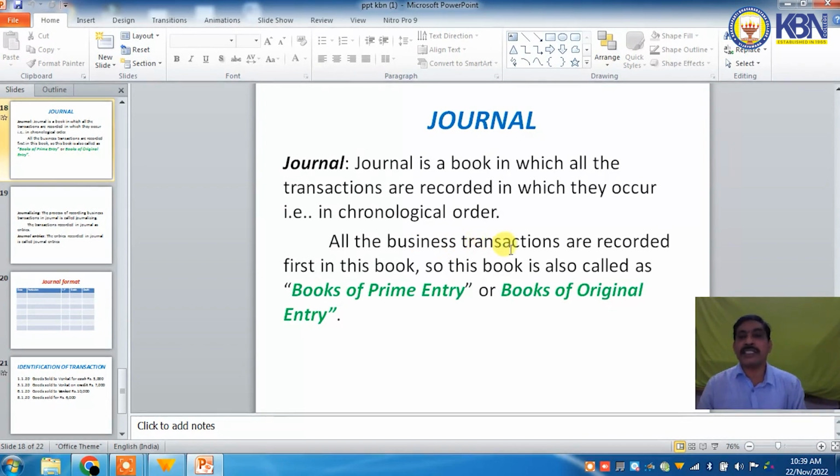All the business transactions are recorded first in this book. So this book is also called the book of prime entry or books of original entry.